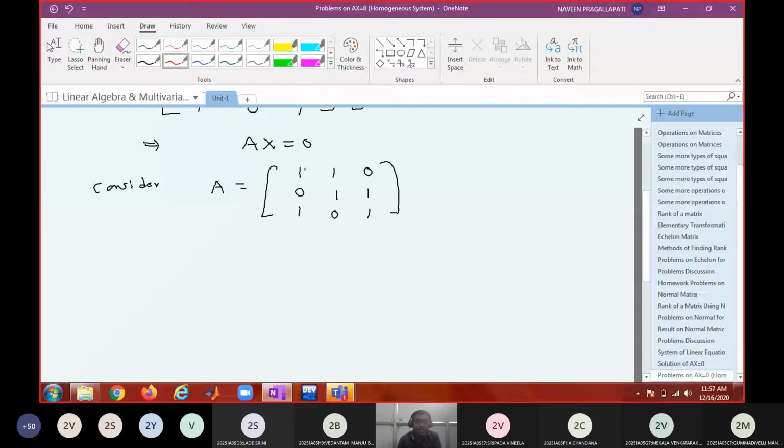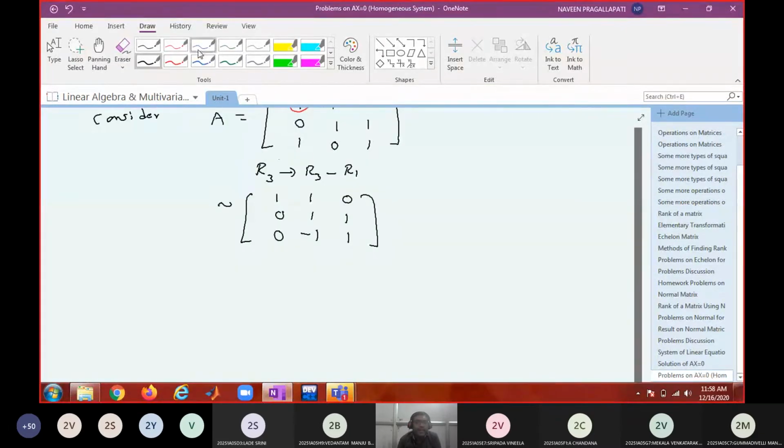So use your row operations to convert into echelon form. Okay. So R3 gets R3 minus R1. So it is equivalent to 1 1 0, 0 1 1, and 1 minus 1, 0 minus 1, 1 minus 0. Is this fine?